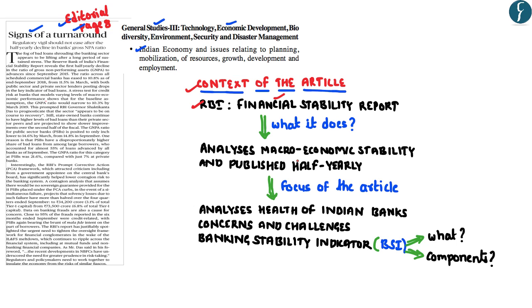It is to be noted that this particular report is published half yearly by the RBI, which means that this report is published twice in a year. And as the name suggests, this report analyzes the macroeconomic stability of the Indian economy.